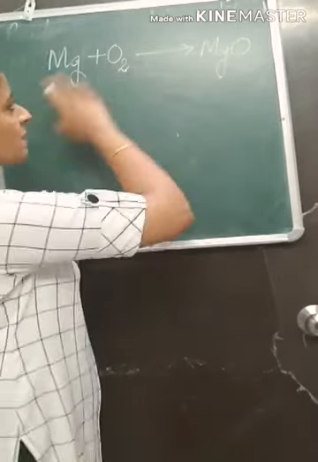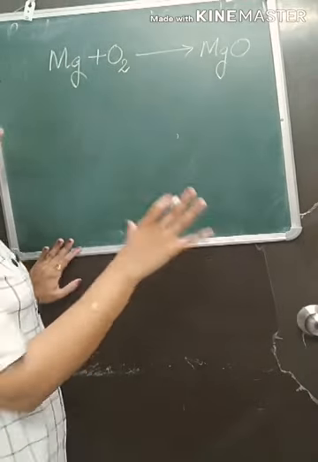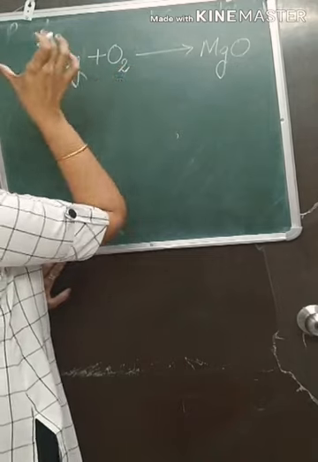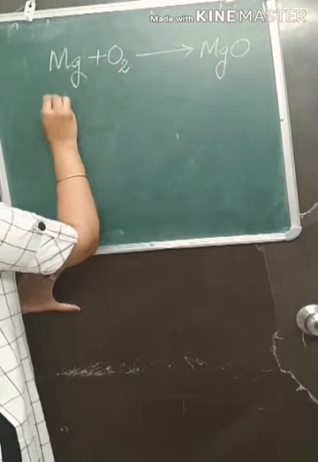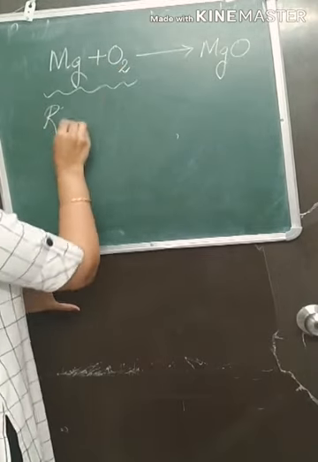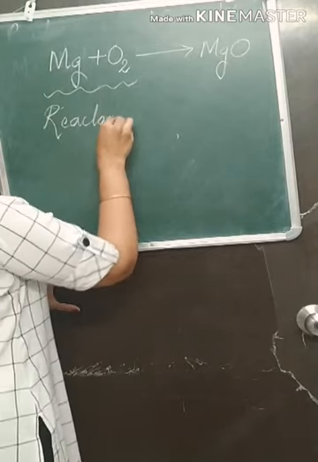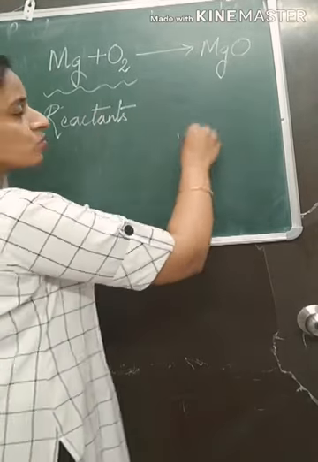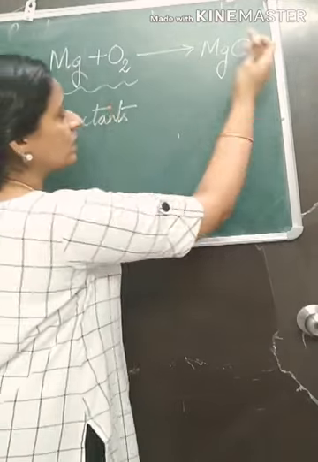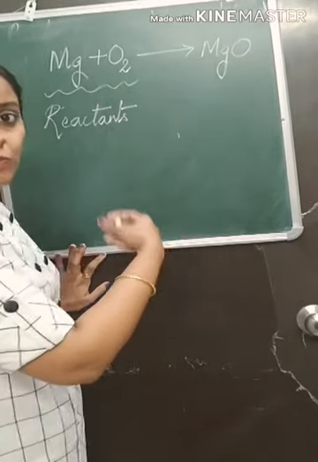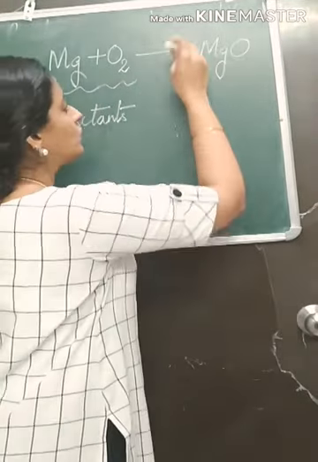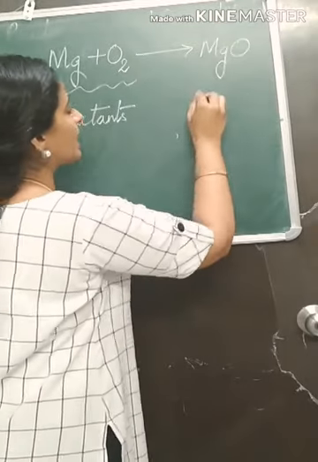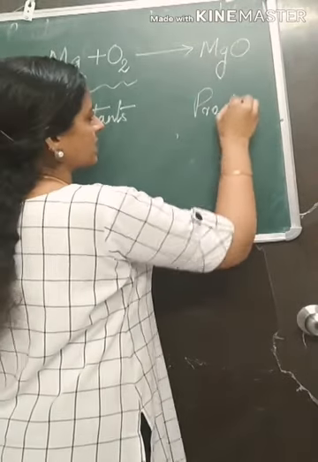Now in this chemical reaction, the substances that are participating, that are on the left side, are called reactants, and the substances which are on the right side, the new thing that you get, the new bond which is formed, are called products.